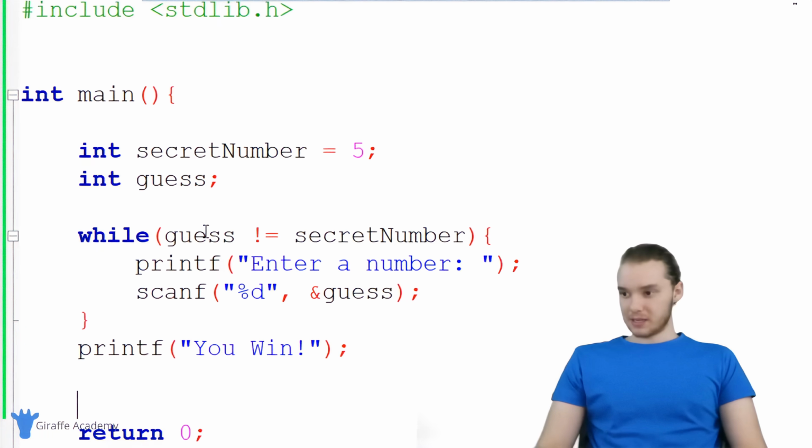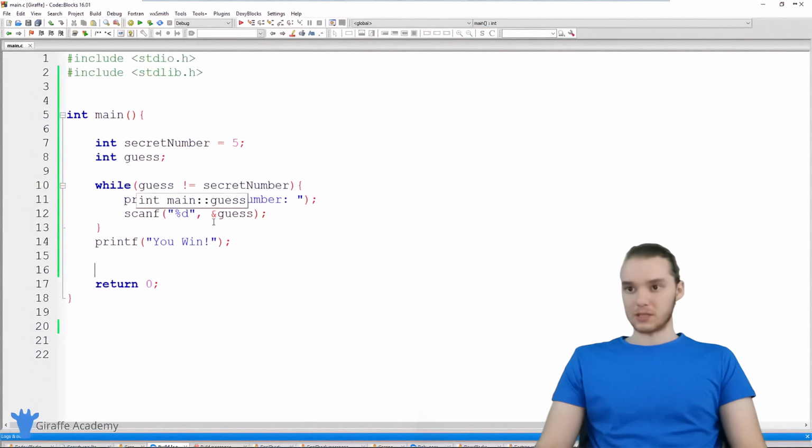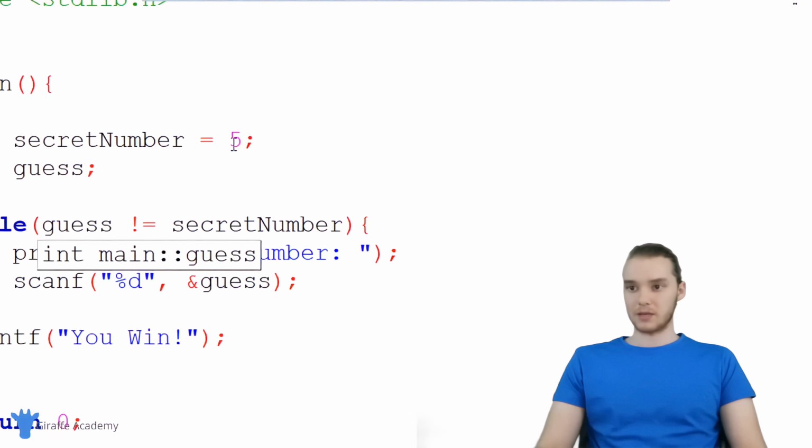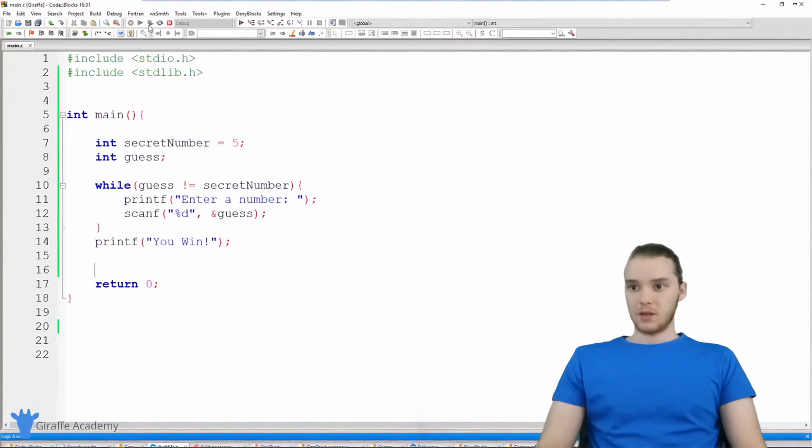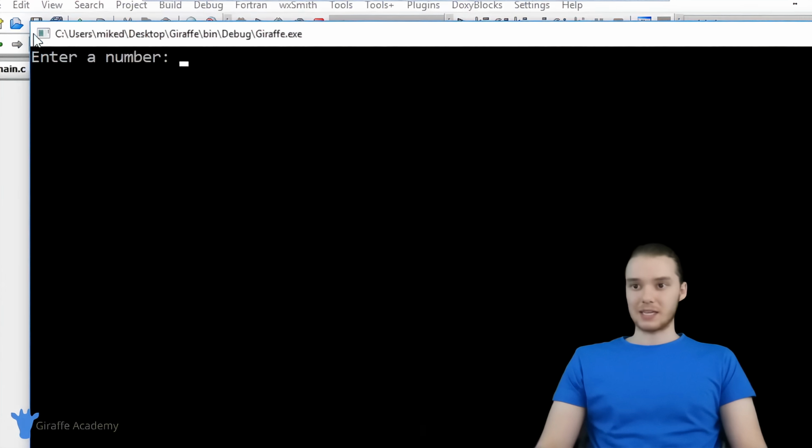And it looks like everything's set up, so this should actually work properly. So let's try to run this, and we'll see if we can guess the secret number. So remember, secret number is 5. So I'm going to run the program. It says enter a number.